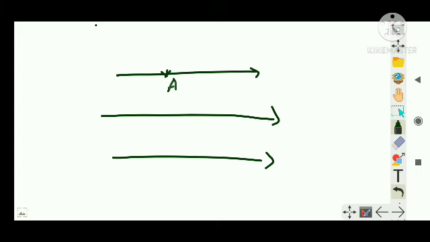Say point A has the same velocity. This means that the first particle will have velocity v1, the second particle will also have v1, and so on. If we consider another point B, all the particles passing through point B will have velocity v2. Similarly, if I consider point C, all the particles passing through point C will have velocity v3. That is, velocity changes from one point to another, but one particular point has the same velocity.